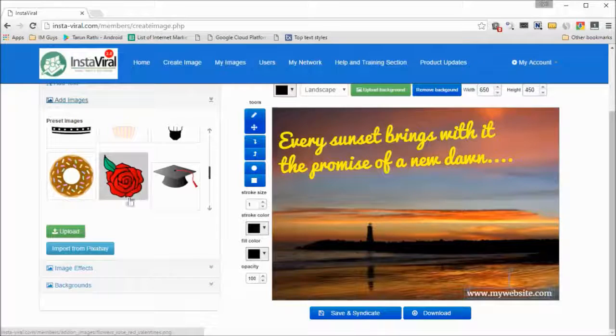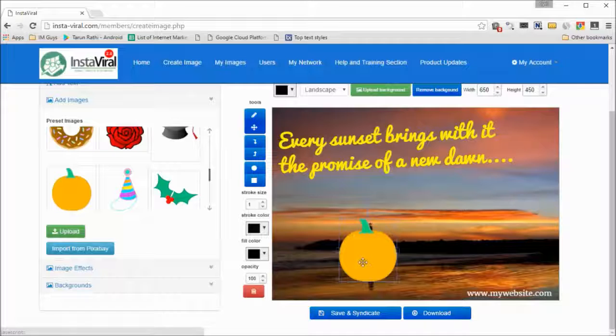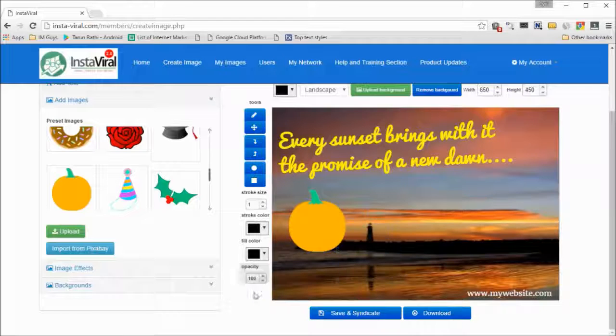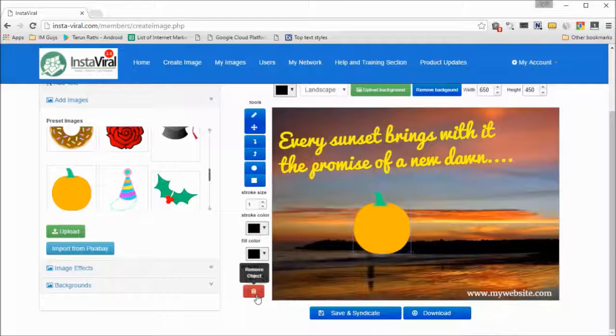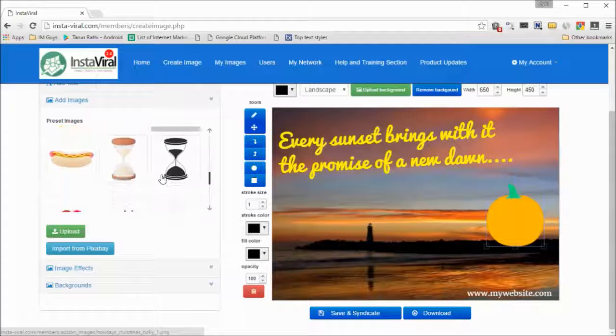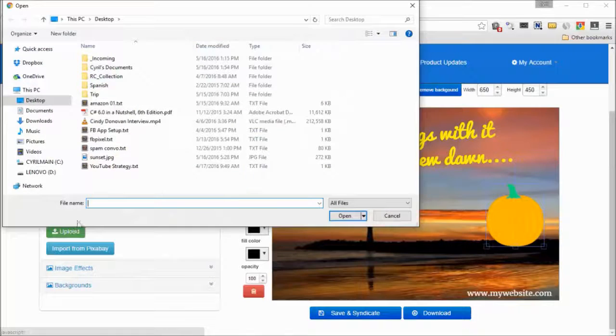So if I want to put in any of these images, for example, let's say I want to put in this little beautiful pumpkin, I can click on this and click on the screen. It's already here. If I want to remove a pumpkin, I've got too many of them, I can click on the little dustbin icon over there, remove object. And similarly, I can even upload an image from my own hard disk. So I can click on upload, and I'll be able to select any image from my hard disk.